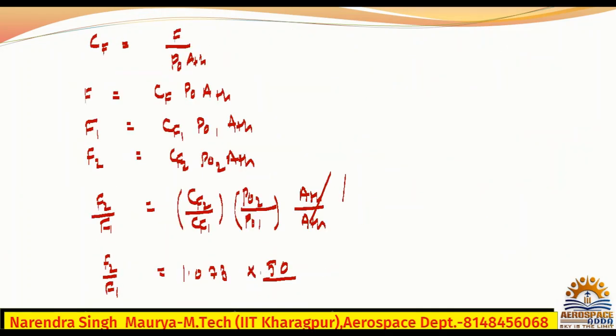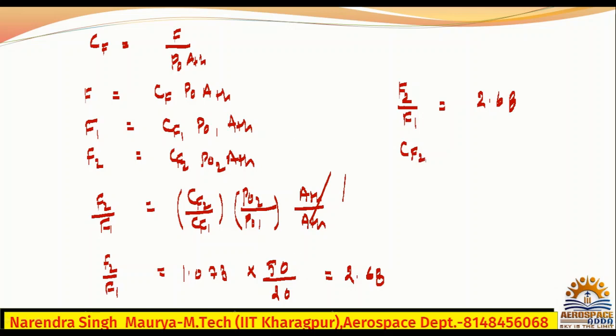So 1.073 into 50 divided by 20 is 2.68. So you got F2 by F1 equal to 2.68, and CF2 by CF1 is 1.07.